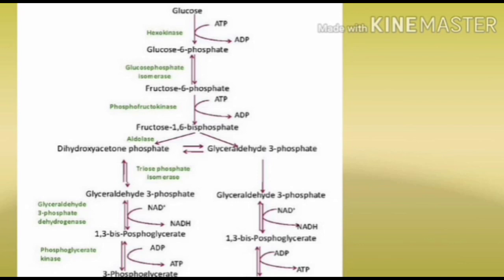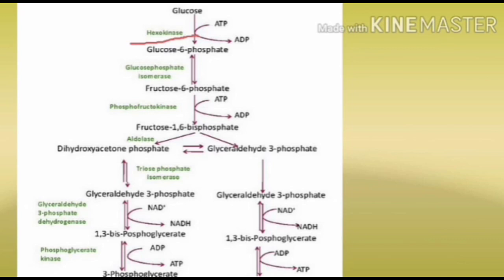Glucose converts into glucose 6 phosphate. For this, phosphate is added from ATP, meaning glucose plus ATP gives rise to glucose 6 phosphate plus ADP. Glucose consists of 6 carbons. Glucose 6 phosphate also consists of 6 carbons, but an extra phosphate is added. That phosphate is given by the ATP molecule. This reaction takes place in the presence of the hexokinase enzyme along with magnesium ions.